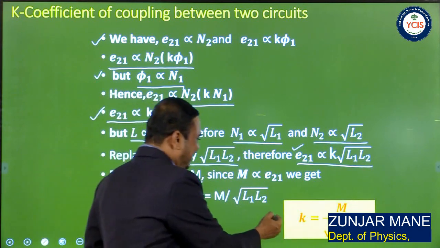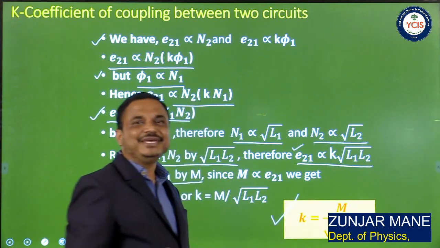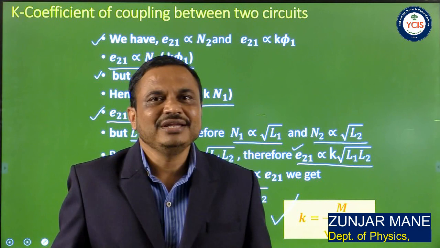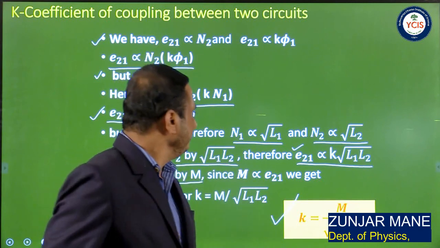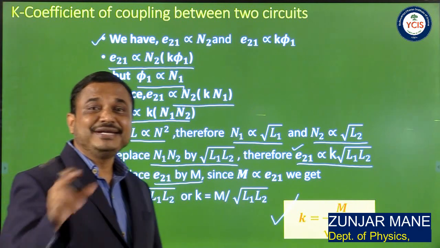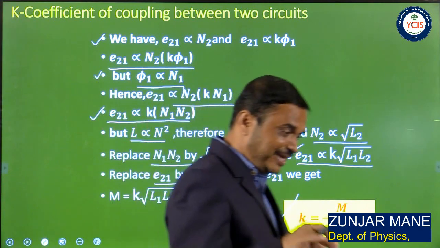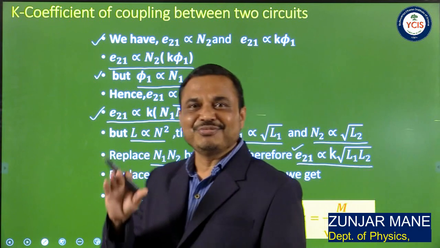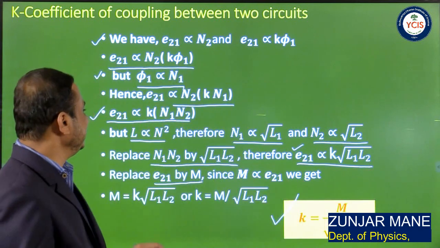That is, K, the coefficient of coupling, can be given by the equation M upon under root L1 L2, where M is the coefficient of mutual inductance, L1 the self inductance of coil 1 or primary circuit, and L2 the self inductance of coil 2 or secondary circuit.